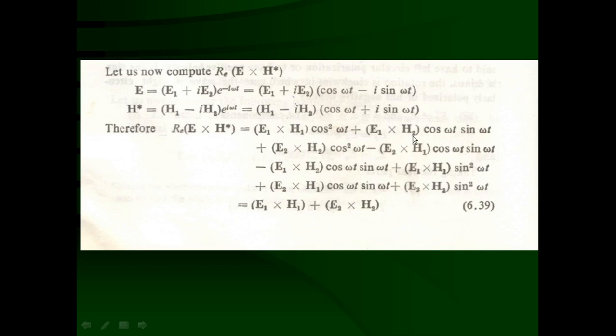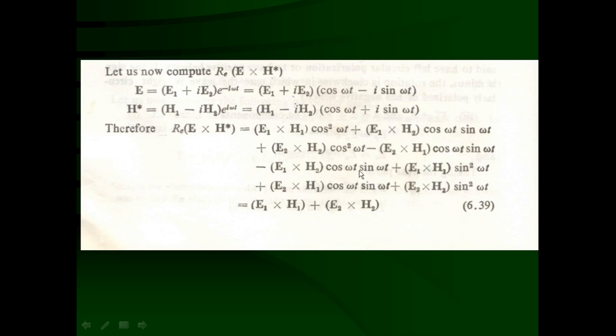And now you have to see here in these 8 terms, E1 cross H2 cos omega t sin omega t, this is with the plus sign. Similarly, in the third row, the first term is minus E1 cross H2 cos omega t sin omega t. Both of these terms are going to be the same, but this one is with the plus sign and this one is with the negative sign. So the addition of these two terms will be cancelled out, or it is going to be 0. So E1 cross H2 cos omega t sin omega t is going to be cancelled out.